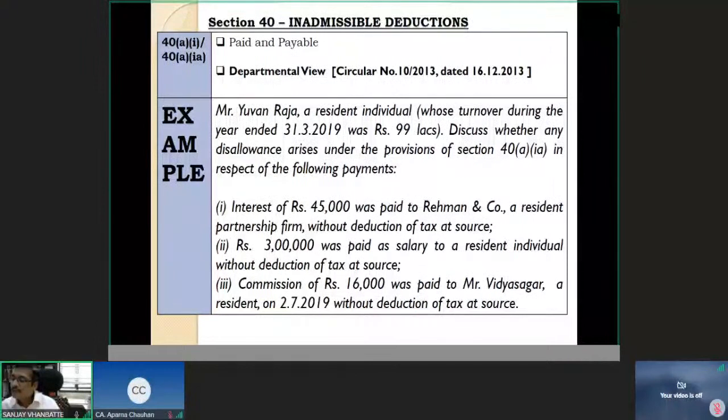Yes, Janvi Agarwal is saying 30% of the amount of salary paid without deduction of tax at source would be disallowed. In cases 1 and 3, disallowance is not attracted. Very good. But you must tell me the answer and the reason.